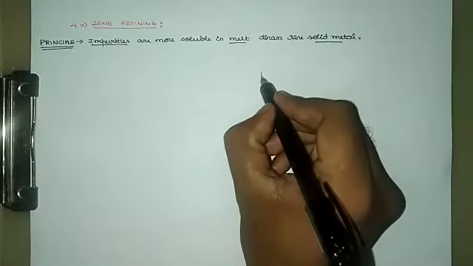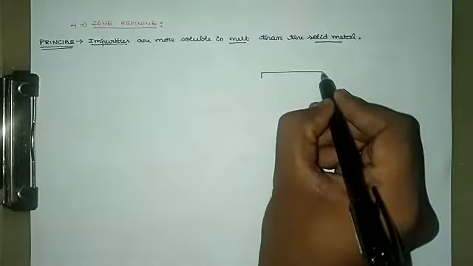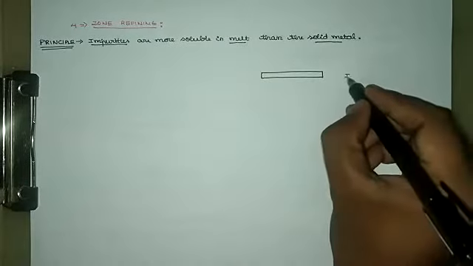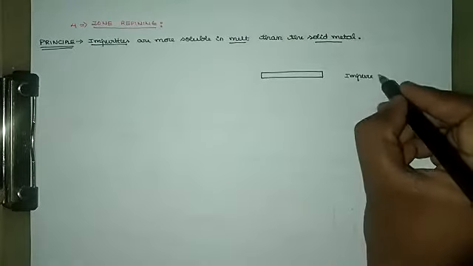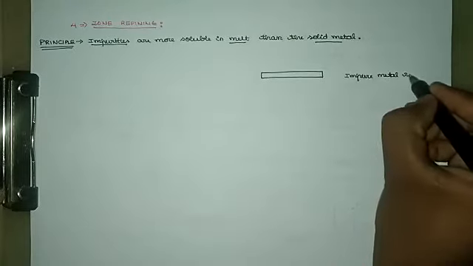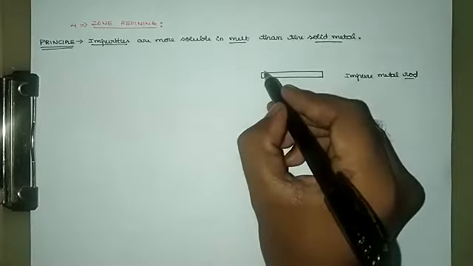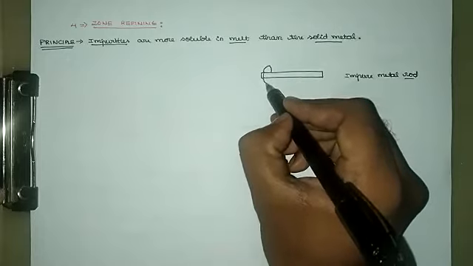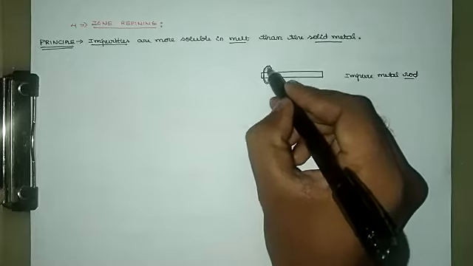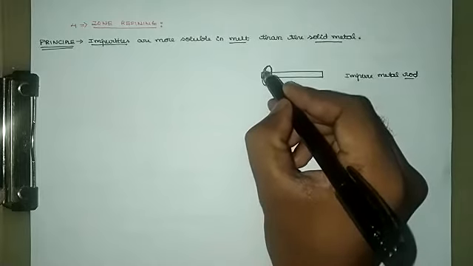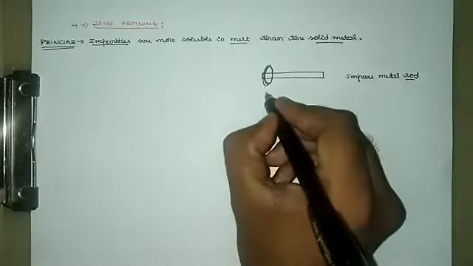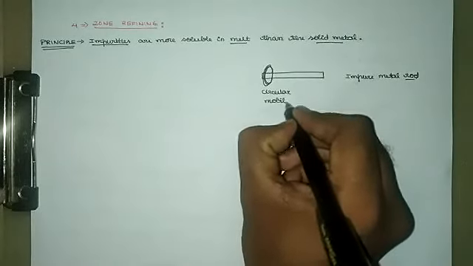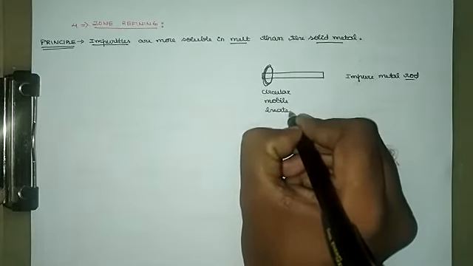So if you consider the extracted metal, an impure metal rod, to this you try to fix a circular mobile heater. Assume this is what you have connected, a circular mobile heater.